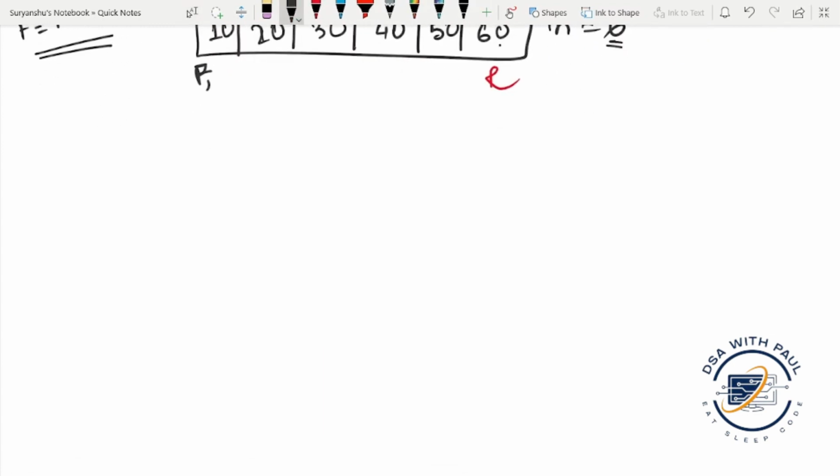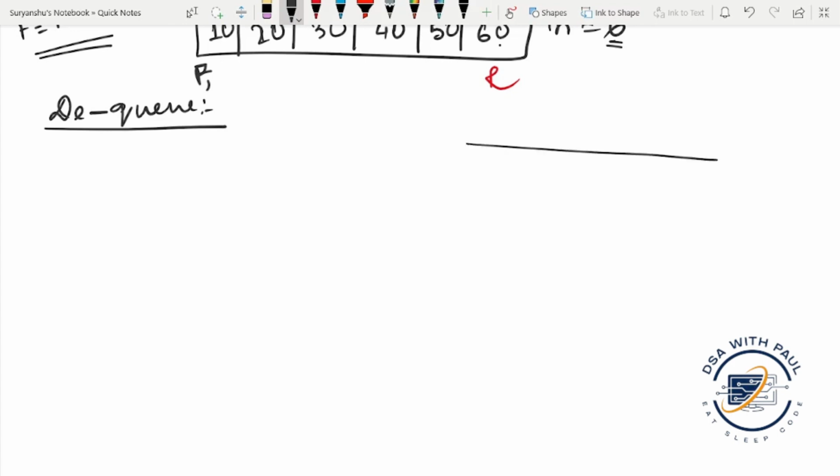Dequeue algorithm. By hearing this name, dequeue, it is easy to understand that dequeue means a deletion operation. That means we will delete the data from the queue. How will that be performed? Okay, I forgot one thing.